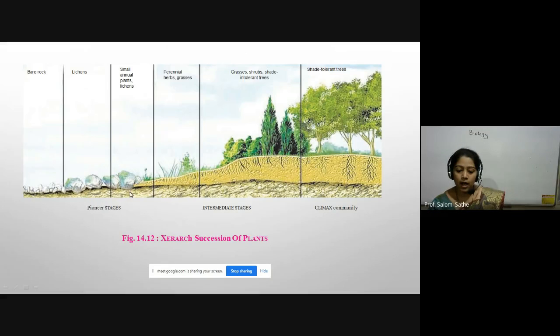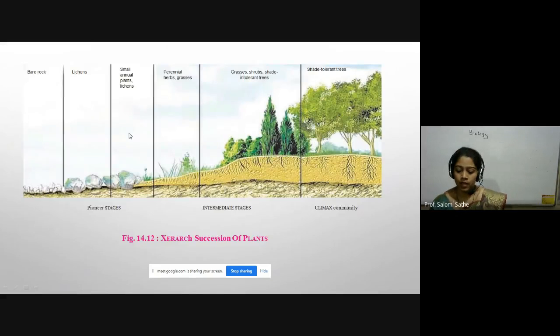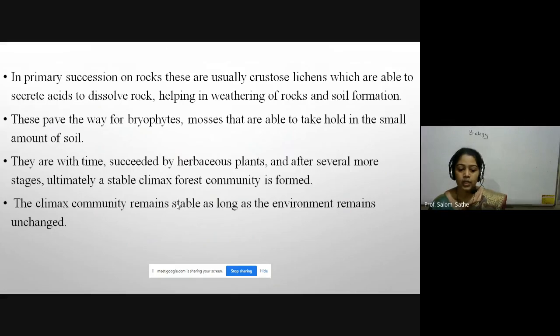When soil formation takes place, small annual plants and other small plants like grasses grow on that soil. They pave the way for bryophytes, mosses that are able to take hold in a small amount of soil.